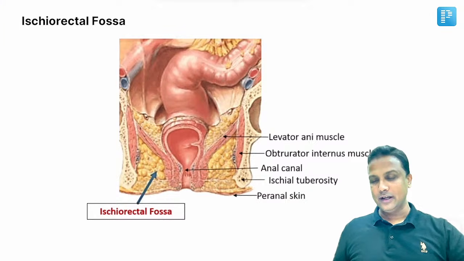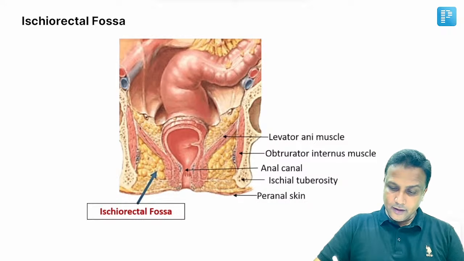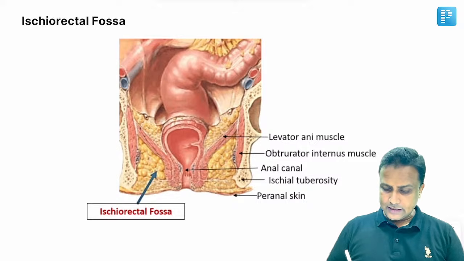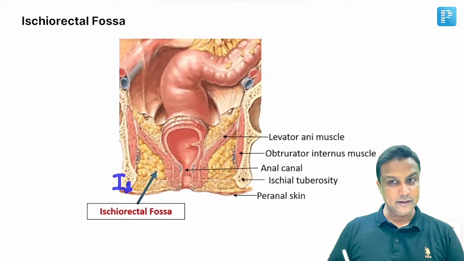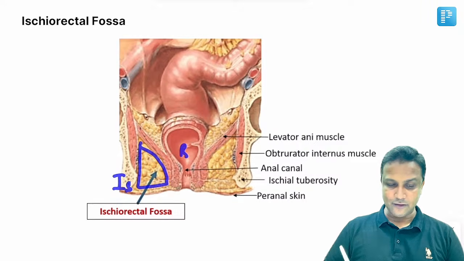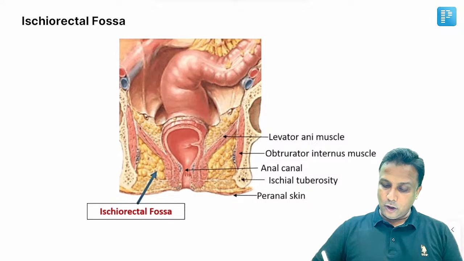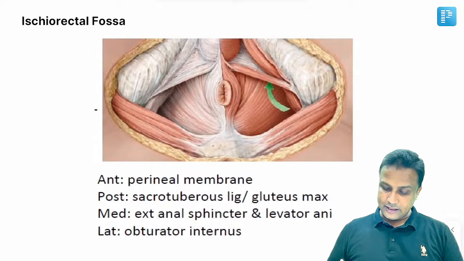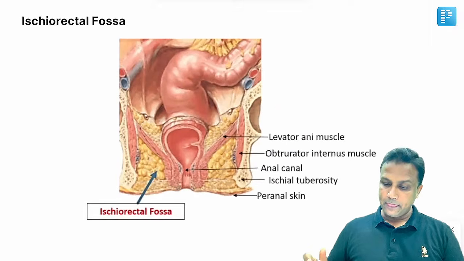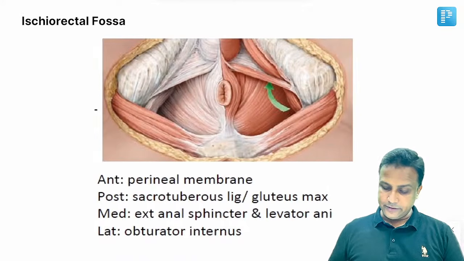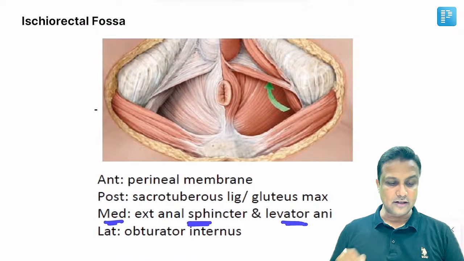Next one, ischiorectal fossa. Now in this diagram, this fossa here will be referred to as your ischiorectal fossa. This is the lowermost part of the hip bone, ischium, on which you and me we are sitting right now, and this is the rectum here, sir. And this is the ischiorectal fossa. Now on the lateral side, you'll be able to find obturator internus muscle. On the medial side, you'll be able to find the levator ani muscle as well as the external anal sphincter.